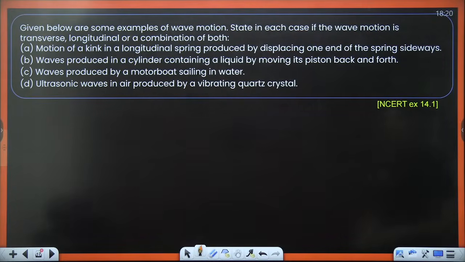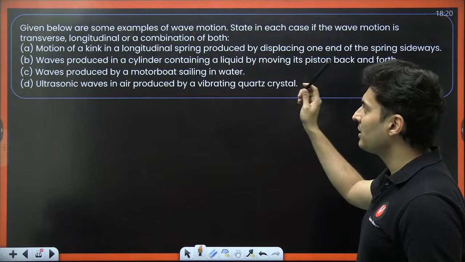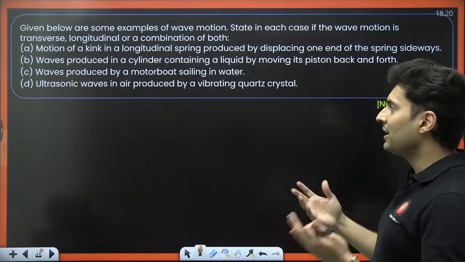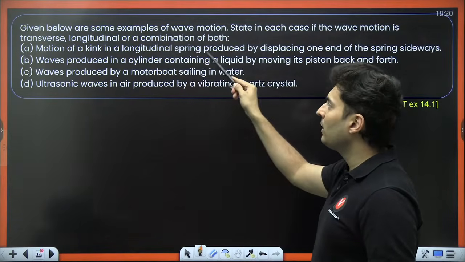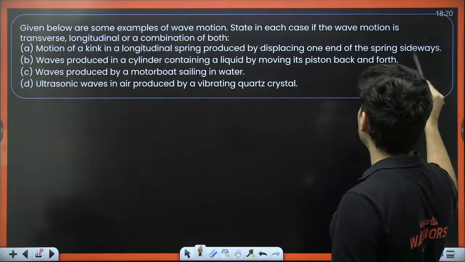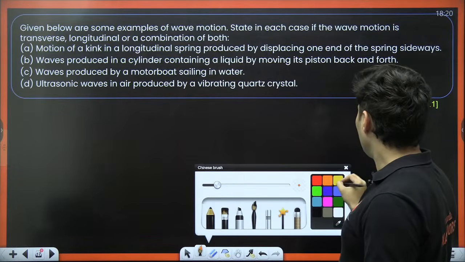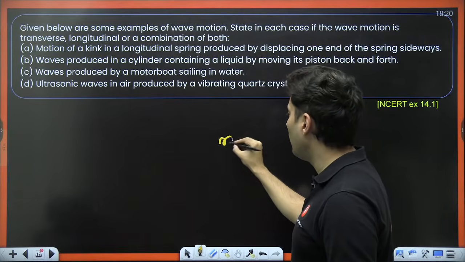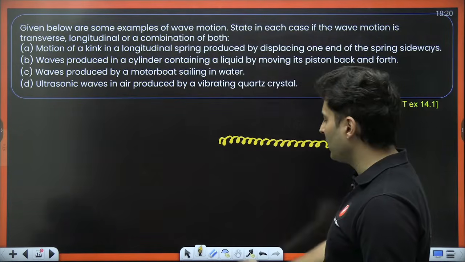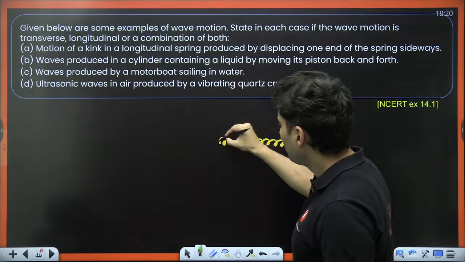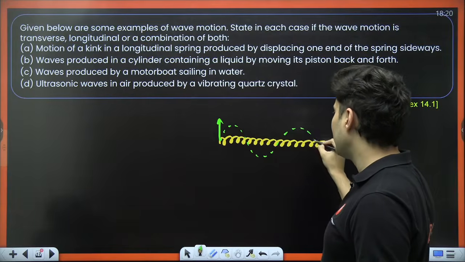Given below are some examples of wave motion. In each case, you need to tell if the wave is transverse, longitudinal or both. Option A: motion of a kink in a longitudinal spring produced by displacing one end of the spring sideways. Basically, a kink means a long spring. If you take a long spring and pull this like that, then you will see a transverse wave going like this.